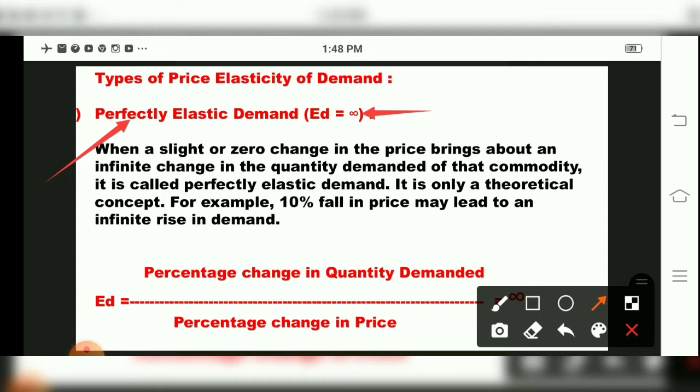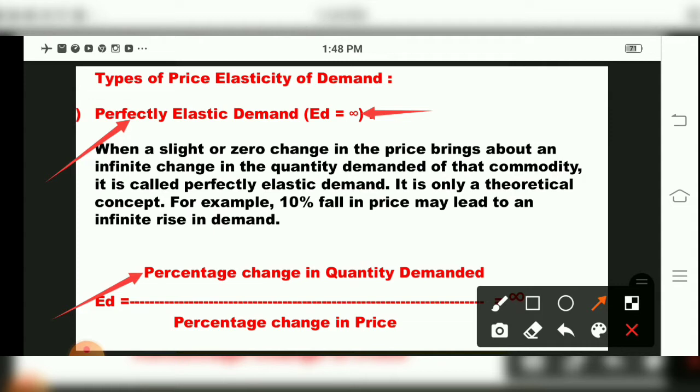And this is a theoretical concept. For example, a 10% fall in price will lead to an infinite rise in demand. Keep in mind, a 10% fall, a slight change in price, will lead to an infinite change in demand. The formula is ED is equal to percentage change in quantity demanded upon percentage change in price. So a slight or zero change in price brings about an infinite change in the quantity demanded. It is called perfectly elastic demand.